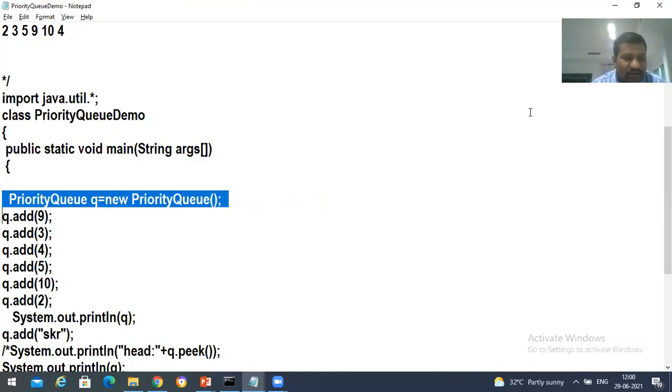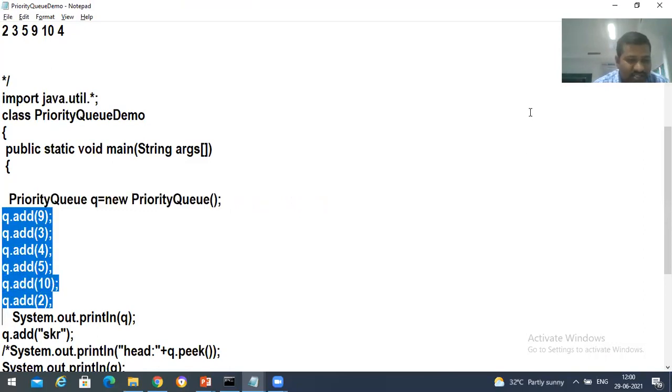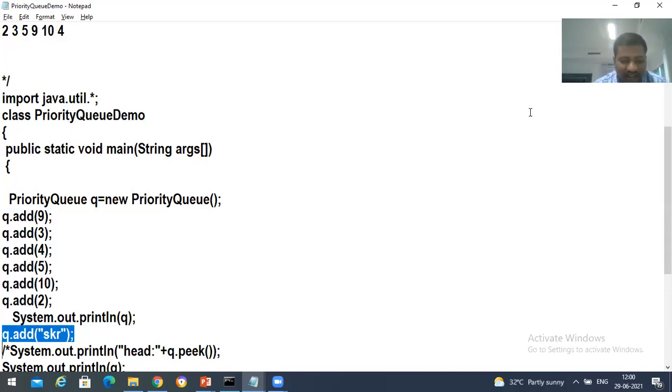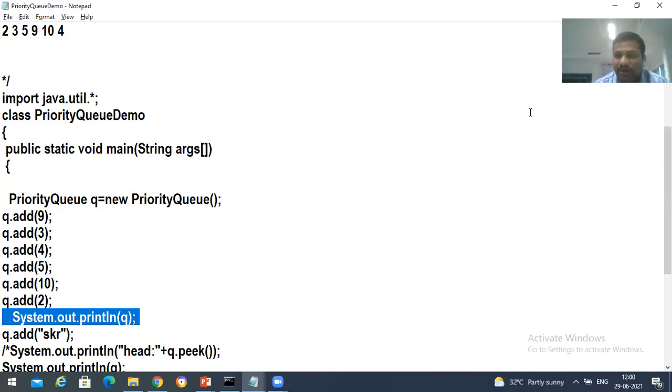And in this case, I can insert different types of elements, just like in linked list, just like in array list. We can take different types of values. But here I'm removing those integers, taking only priority queue. I'm creating a priority queue object and keep on adding the elements 9, 3, 5, 10, 2, and then I'm going to insert a string. Before inserting this string, I printed the elements.